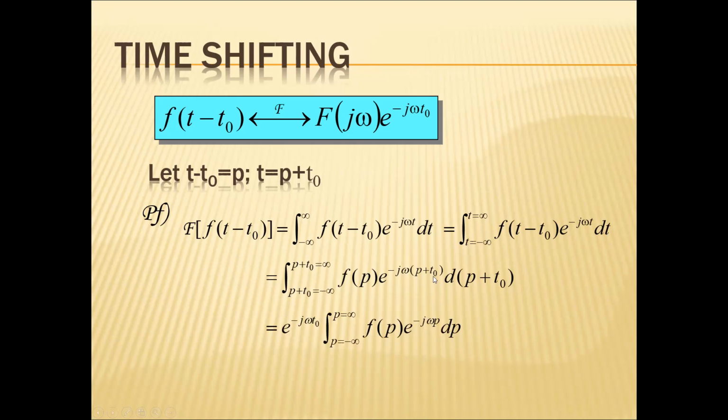If I take e power minus j omega t naught as a common factor, I have the integral from p equal to minus infinity to infinity of f of p e power minus j omega p dp. So this gives you e power minus j omega t naught times the integral of f of p e power minus j omega p dp. This can be written as e power minus j omega t naught into F of j omega.